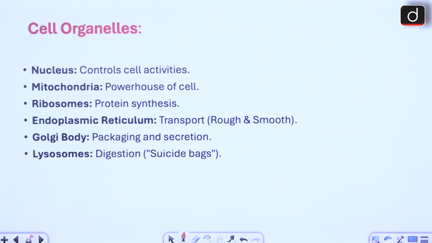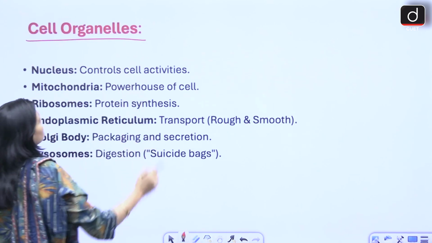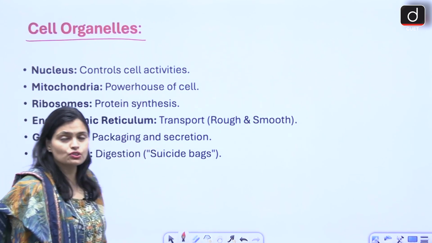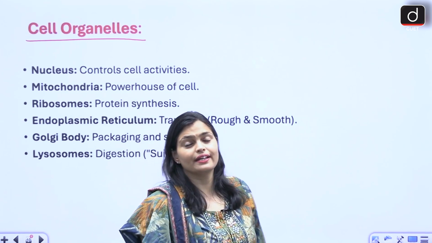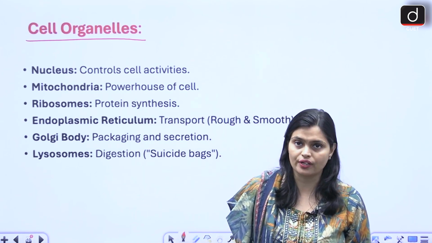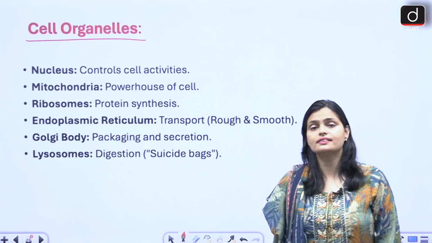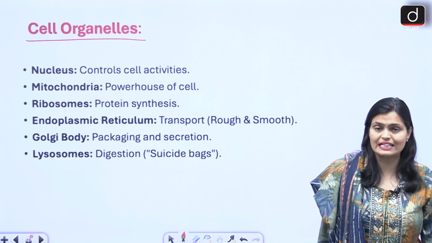So now these are the types. Now the next thing is cell organelles. So basically cell organelles are the parts of cells which perform various functions within the body. ठीक है? Cell organelles क्या है? They are the parts of cells only.